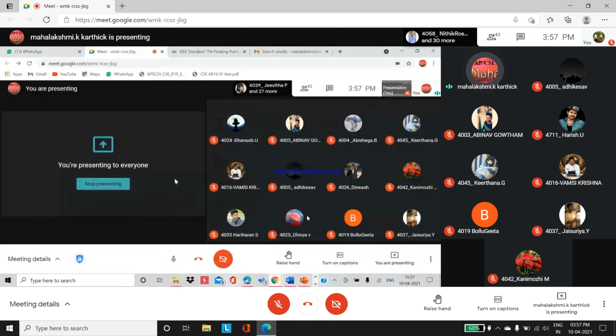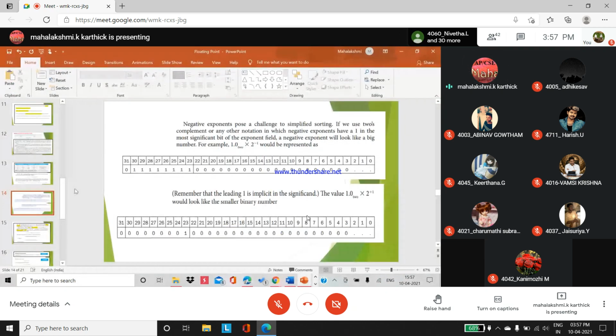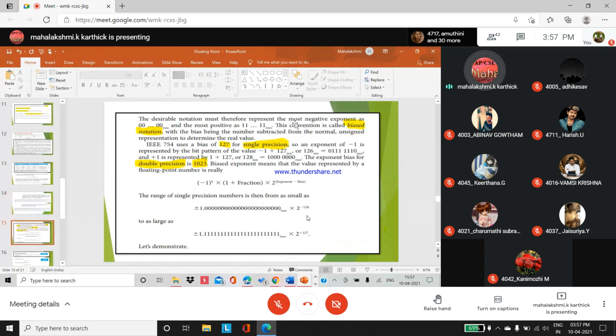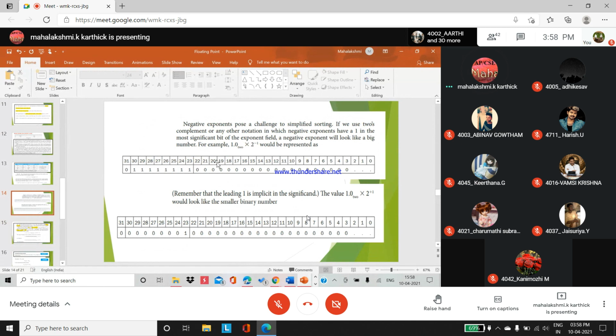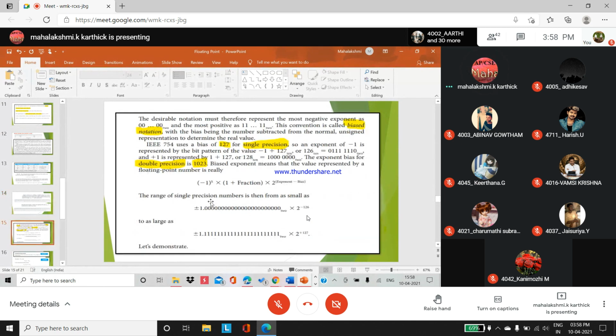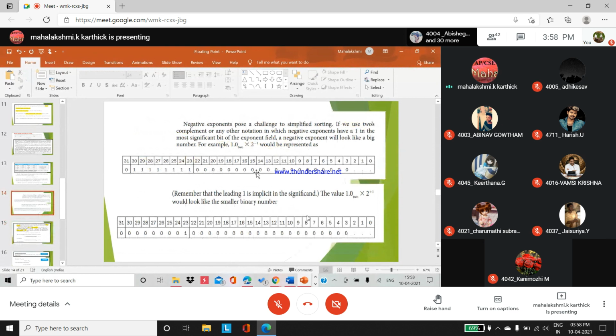Students, can you hear me? Yes, ma'am. Okay. So from this example, 1.0 into 2 to the power -1, the point you have to remember is, if you have got any negative exponent value, you have to do biasing. So biasing: if you got a negative exponent, then you have to replace all the fractional values with zeros.